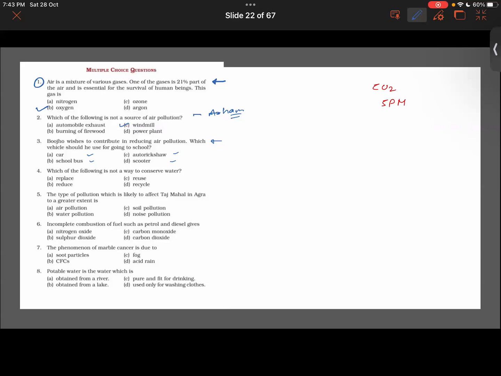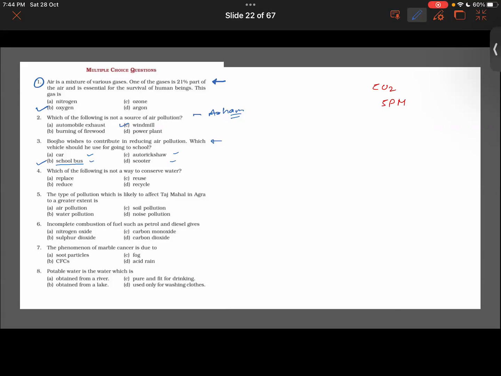Exactly. The school bus will still release pollutants into the environment, but as compared to others, more students will be traveling by the bus. Hence the aggregate pollution created will be lesser.